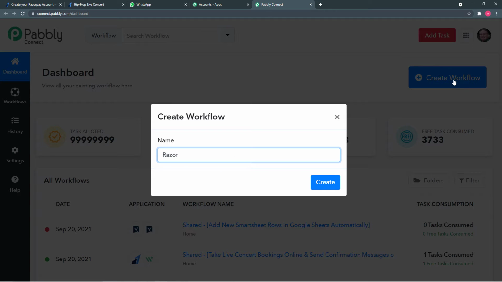I am giving it the name Razorpay payments to WhatsApp messages. Alright, now I am clicking on create.